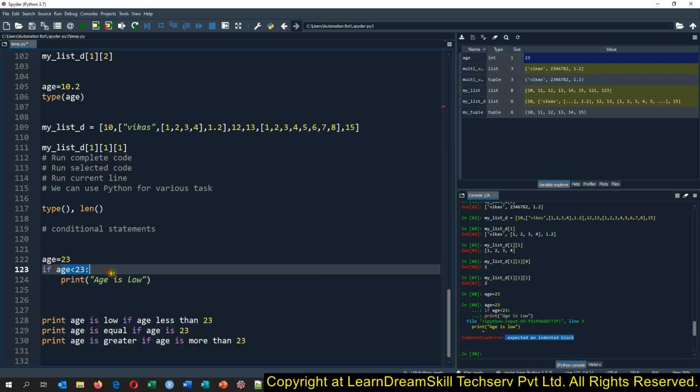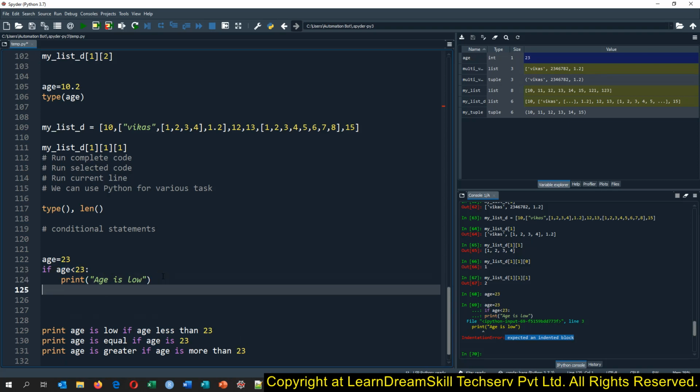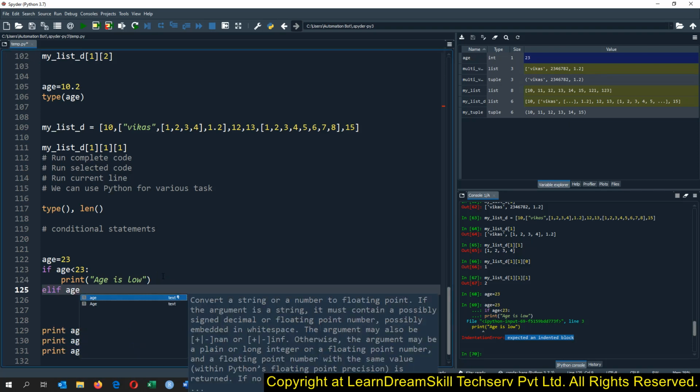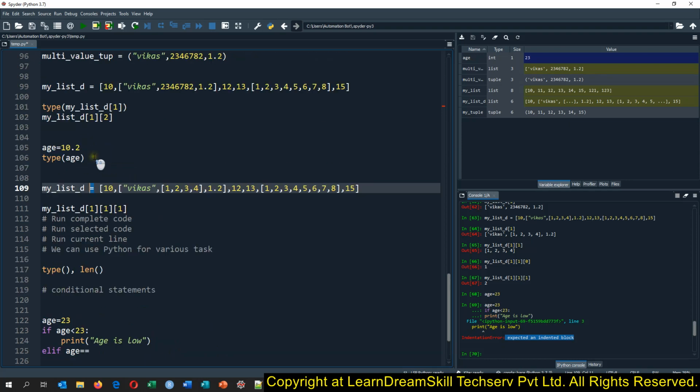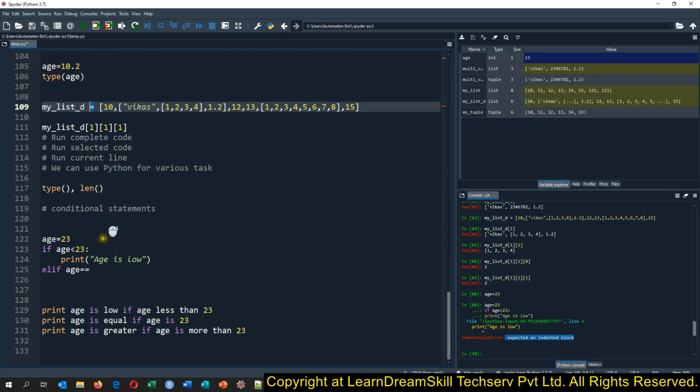Then this condition is written, and we have another condition. For that, in Python we do not have else if, we have elif. Then we will check if age is equal to. Now notice one thing: whenever we assign a value to any object, we need to use the single equals sign, whereas whenever we want to check the equality of an object to a value, we have to use the double equals sign.